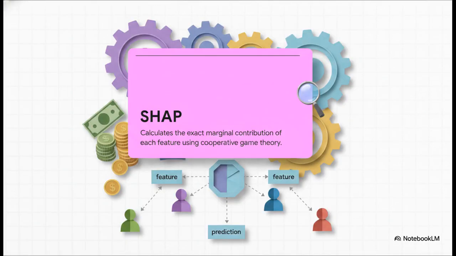And that's exactly where SHAP comes in. SHAP fixes that stability issue by treating the prediction like a payout in a cooperative game. And your features are the players. Because it's rooted in game theory, it gives you mathematically guaranteed efficiency and symmetry.